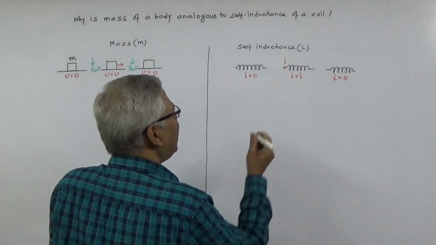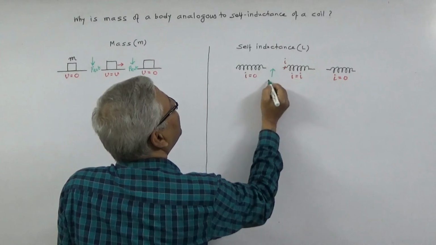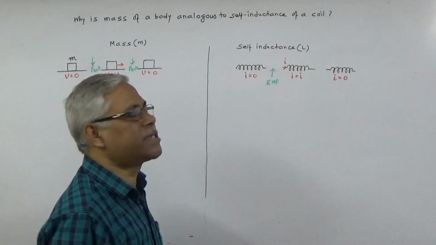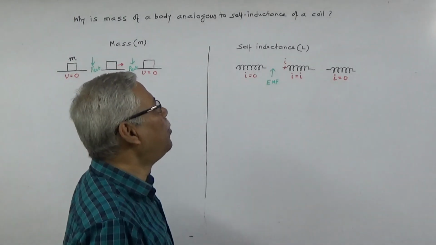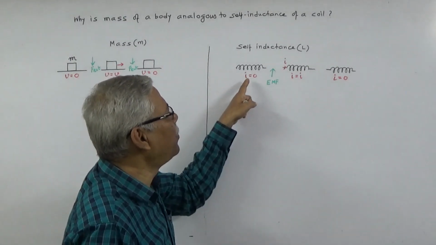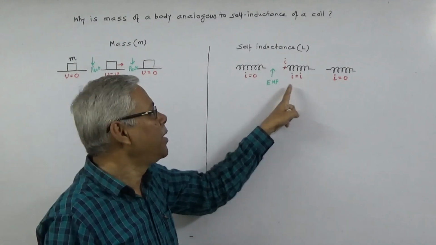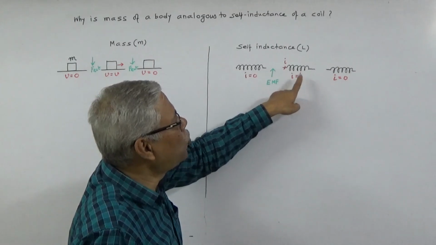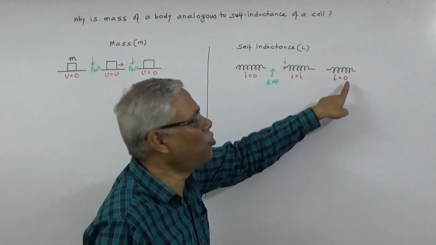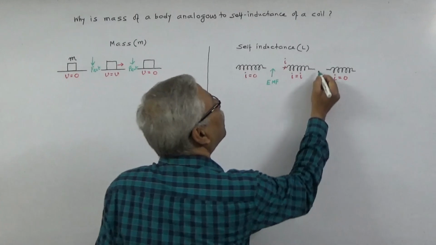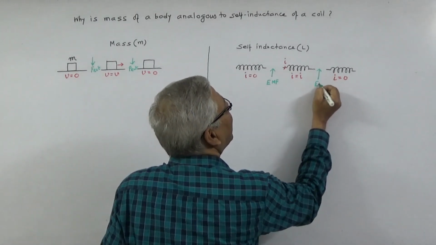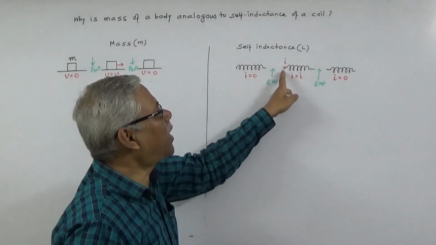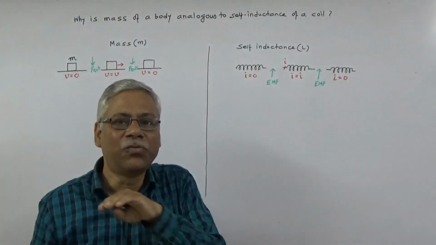So you have to apply external force in order to make current change from 0 to I. And again in order to change current from a value of I to a value of 0, again you have to apply EMF.